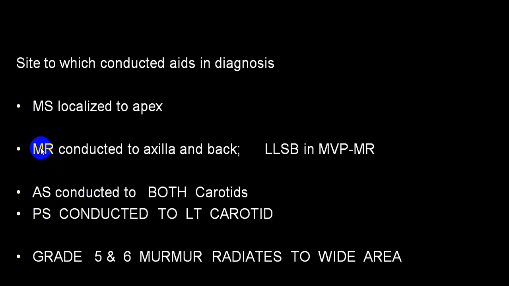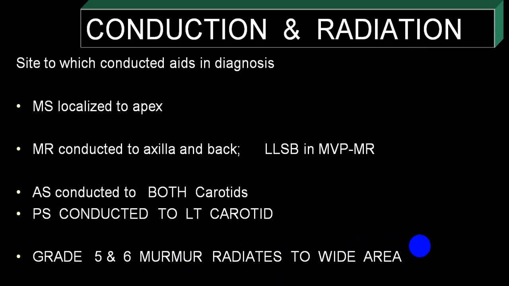In MR, again it will be an ejection systolic murmur. In a case of mitral stenosis, it will be a diastolic murmur. And usually we say that grade 5 and grade 6 murmurs will be radiated. A classical example of this is ventricular septal defect. That murmur will be widely radiated, meaning it will be heard in a very wide area surrounding the parasternal region, equidistant on both sides, and that we call radiation. So this is regarding conduction and radiation: site, conduction, radiation, and timings.